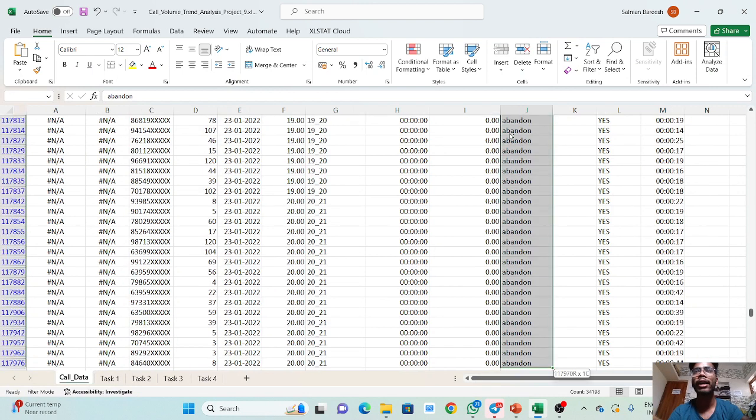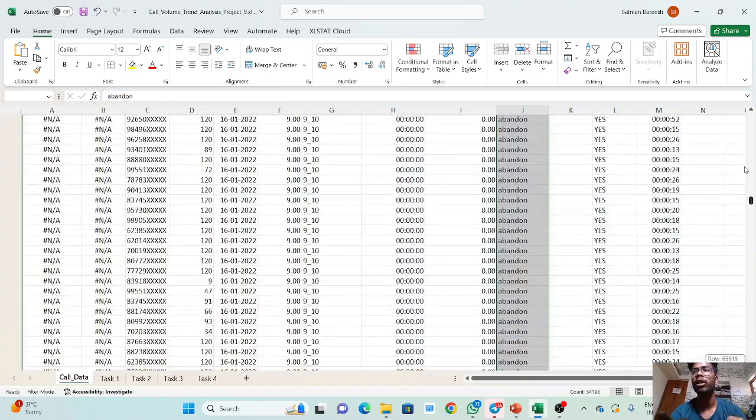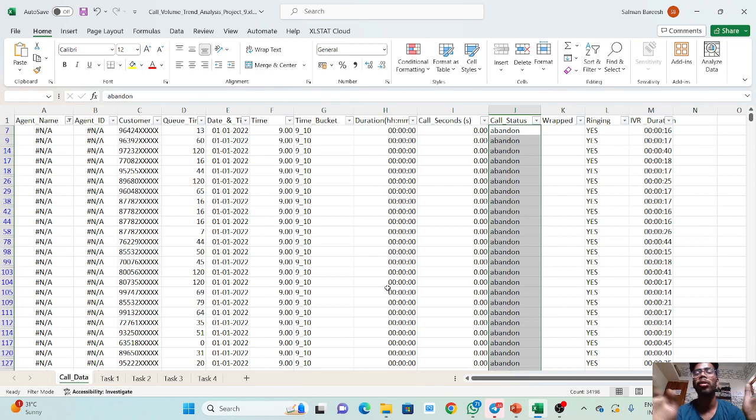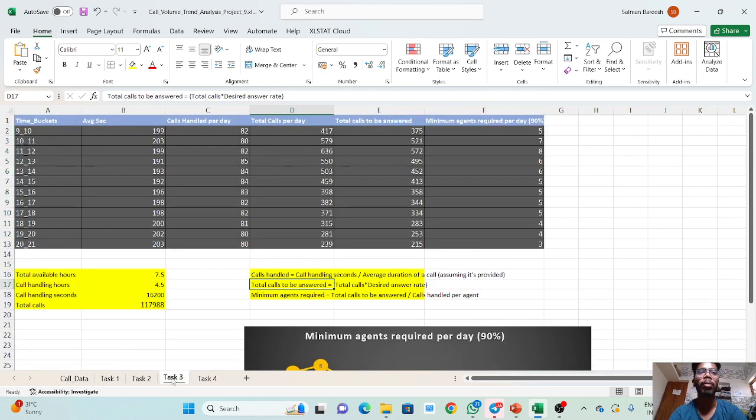Out of 1 lakh 30,000 data, around 34,000 values contain the abandoned rate, which is 30% of the data. We need to reduce that abandoned rate to 10%, so we are taking 90%.